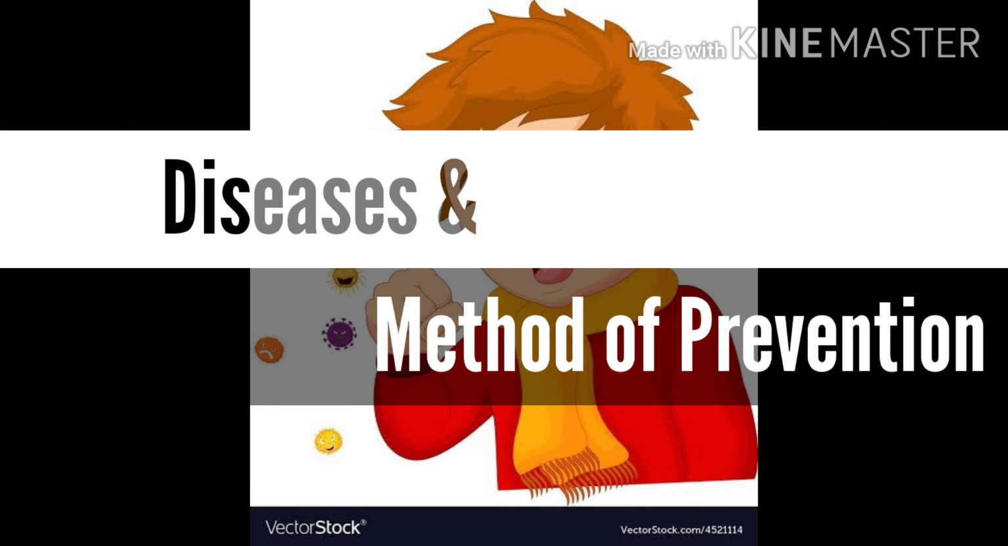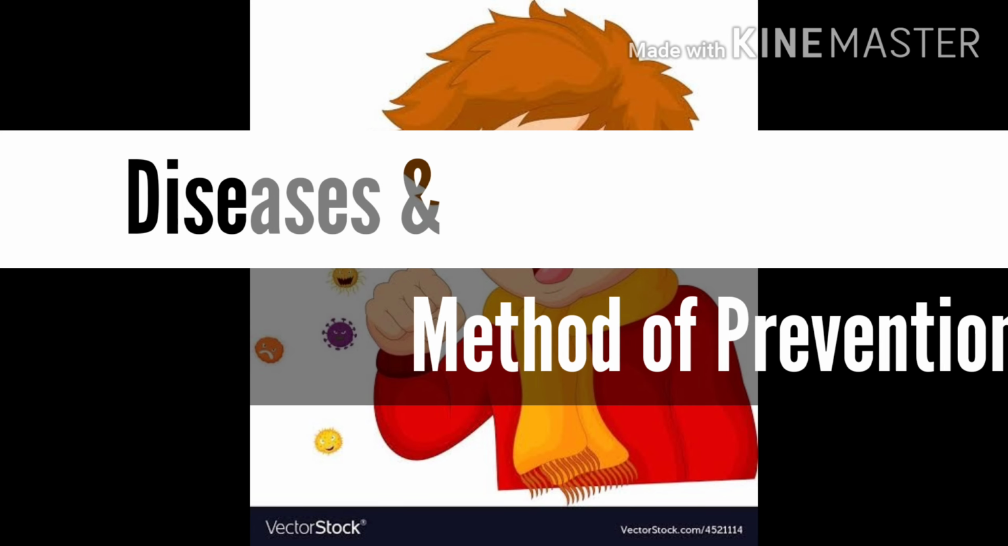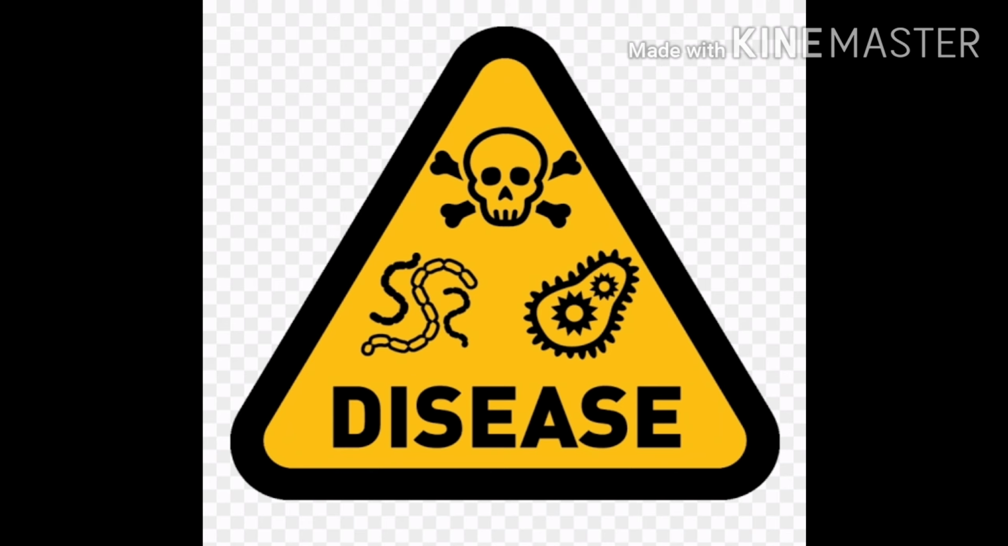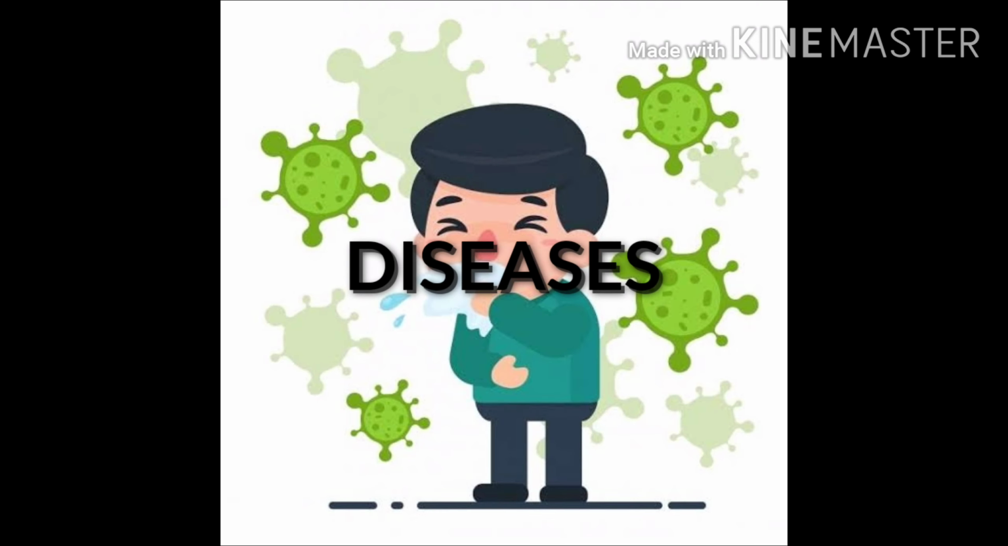Under this topic, we will know about diseases and their types. Children, let us know what is disease. Disease is an abnormal condition in which the body is not able to carry out all its functions properly. They may be due to eating an unbalanced diet or lack of exercise.